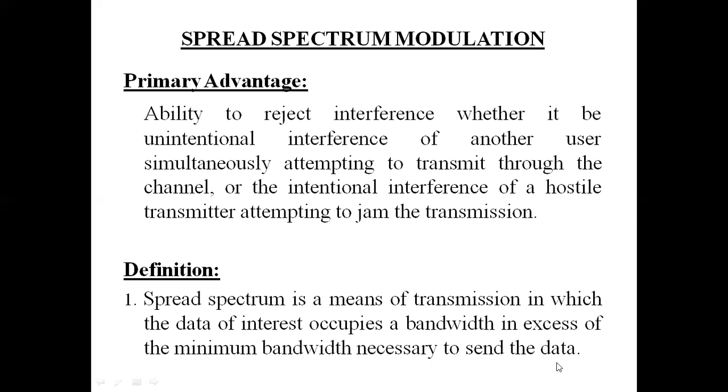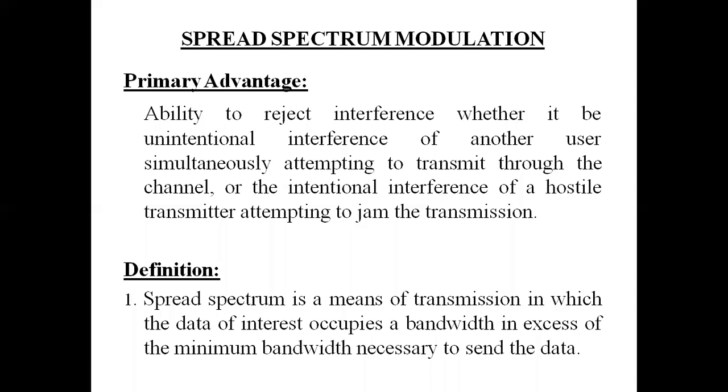That means whatever is the minimum bandwidth requirement, we are actually increasing the bandwidth. We are transmitting the signal with a bandwidth which is in excess of the minimum bandwidth, or much more than the minimum bandwidth. This happens because we are spreading the data in frequency domain. So spread spectrum is spreading the data in frequency domain.